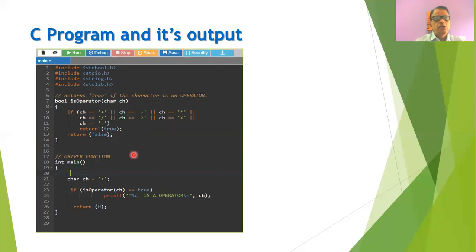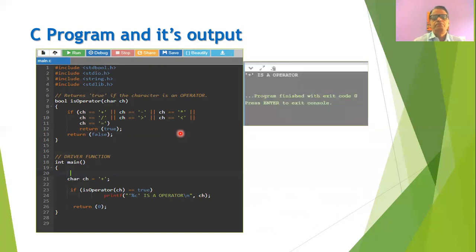Now, in the main function, we are reading the character, and here in this case, the character is plus, and therefore when the character is plus, then we know that it is already there in the function, and therefore the function will return a true value, and we will print the message that plus is an operator. Now, if we input some other character, then this message will not be there. So this is a prototype C program which will explain how the different functionalities of the lexical analysis process can be implemented by using the programming language.